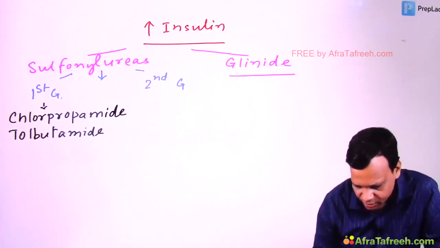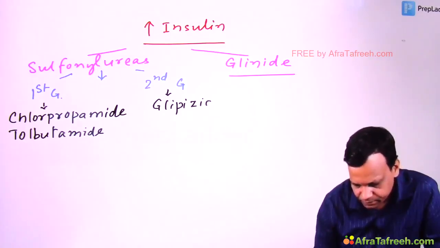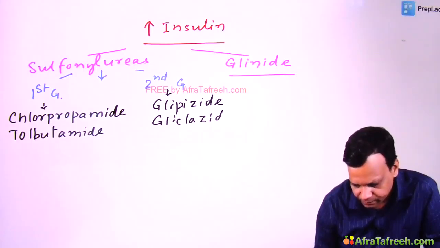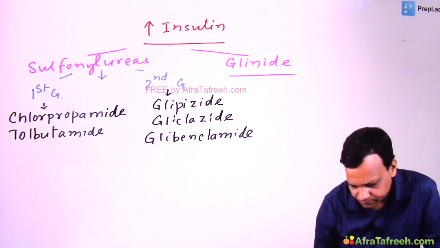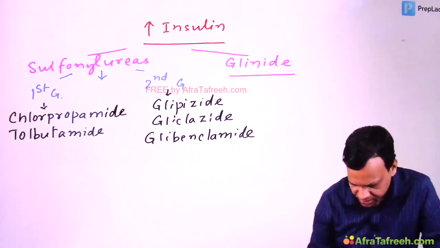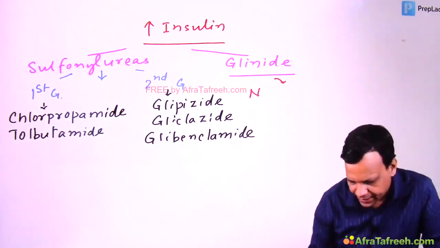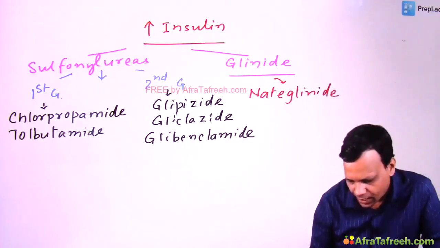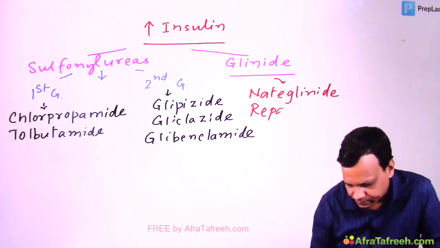Whereas second generation include glipizide, gliclazide and glibenclamide. On the other hand, for the glinide group, the examples include nateglinide and repaglinide.